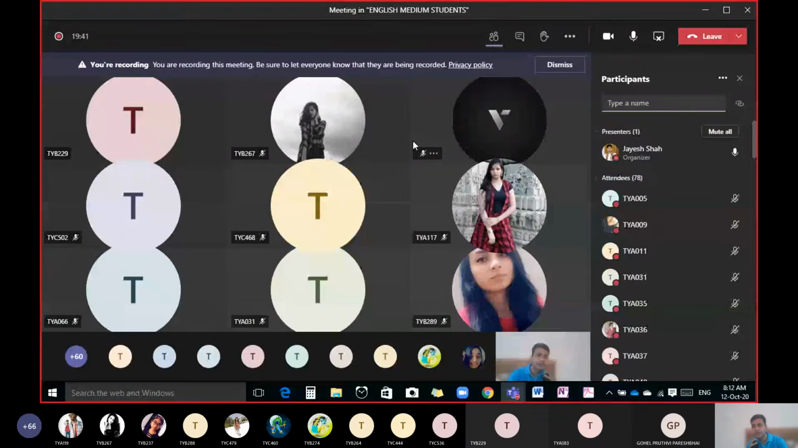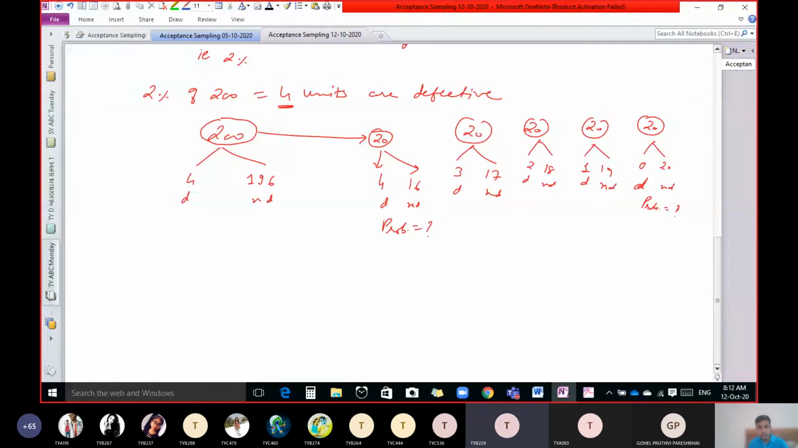200C20 into 4 by 20. Okay, then into 4 by 20. If we calculate this, you will get an answer more than 1. And you know that probability cannot be more than 1, because 200C20 is a very huge value. Into 4 divided by 20, obviously the answer is more than 1, so it is wrong.